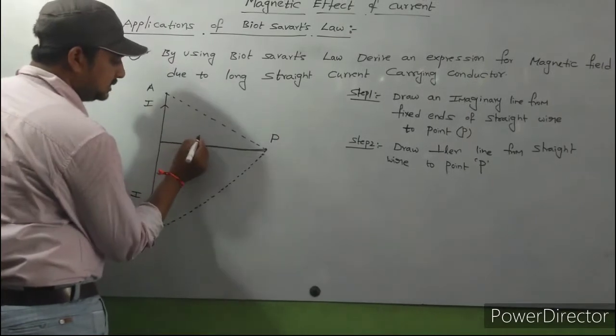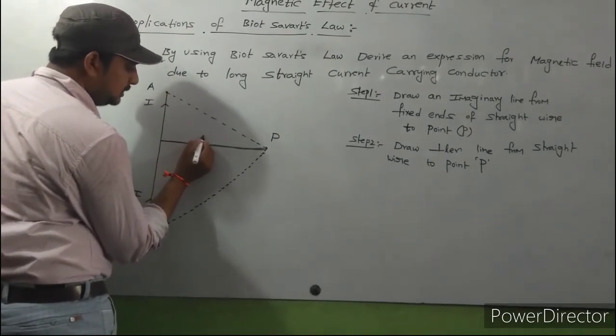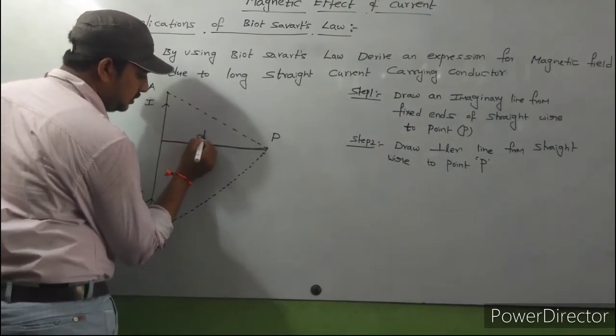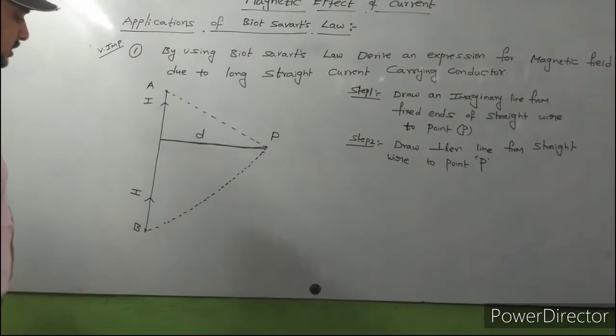This perpendicular distance I assume has some value D.